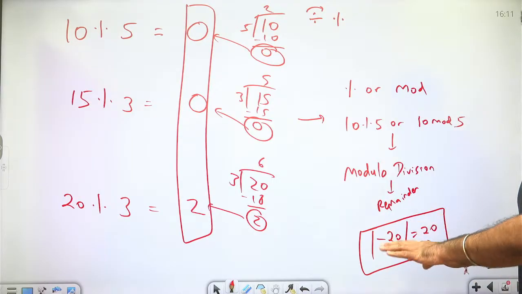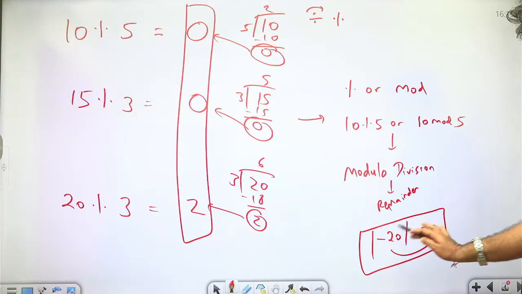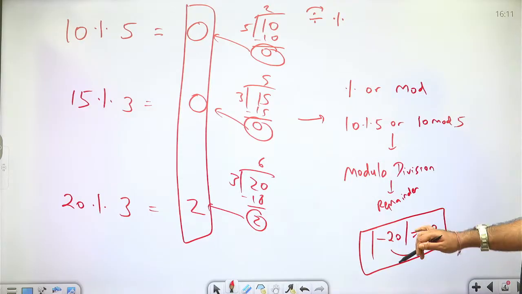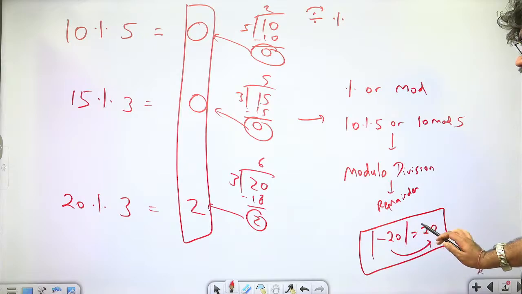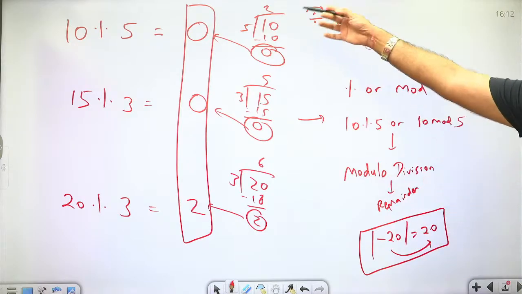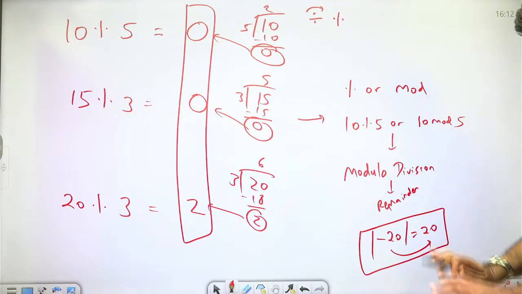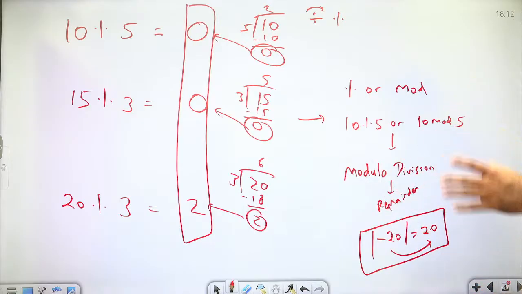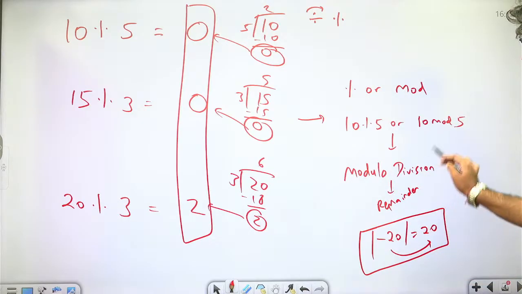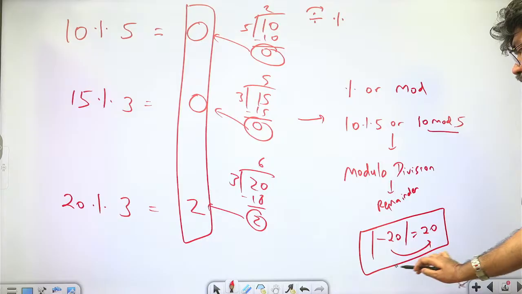And if you really want to solve it, if you remove this bracket, opposite the equal to sign, you will put a plus and minus and you will solve it 2 times to generate 2 different values. Okay. But this is not what we are talking about right now. Modulo division is a division where the remainder is returned as the answer. That's it. Simple division where we find the remainder rather than the quotient. So modulo division, mod based division is different, and this modulus operator is different.